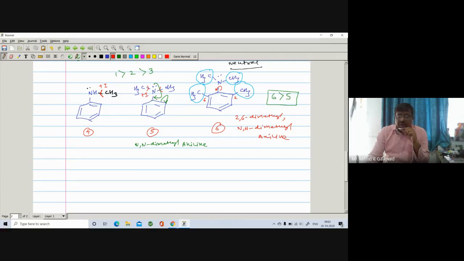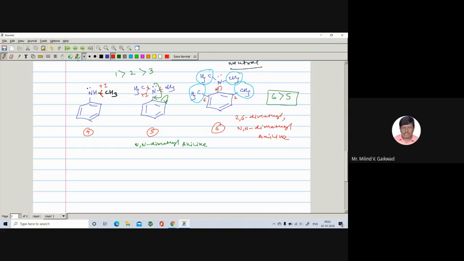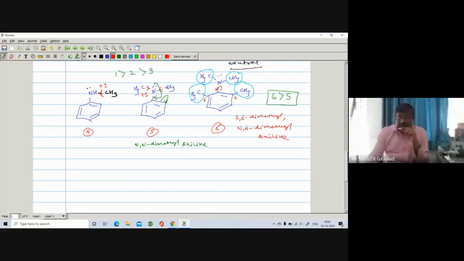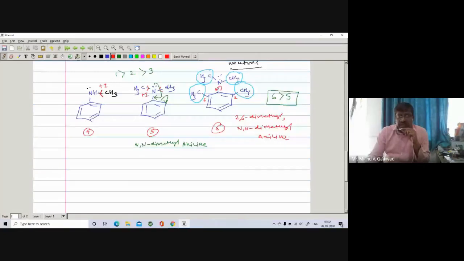So due to rotation, what happens? This methyl and this methyl will also rotate, and they will lose planarity. It means the lone pair on the nitrogen is not parallel to the p orbital on the sp2 carbon. So they are not parallel. It loses its planarity, meaning they are out of plane. So there is no delocalization. Due to no delocalization, the lone pair on the nitrogen is available for donation.